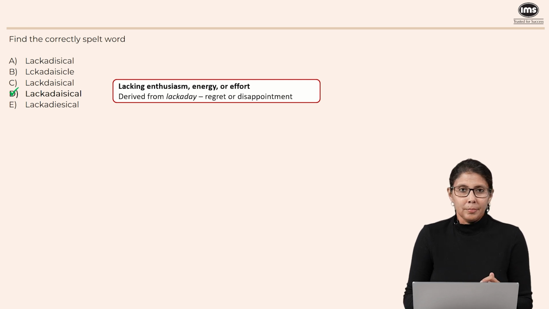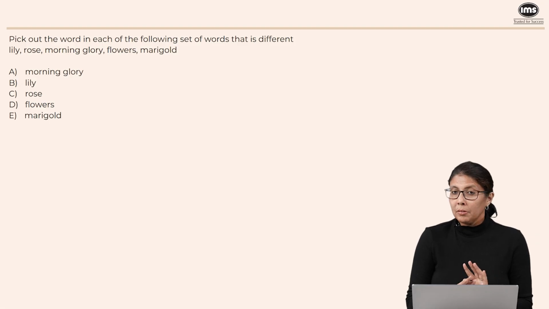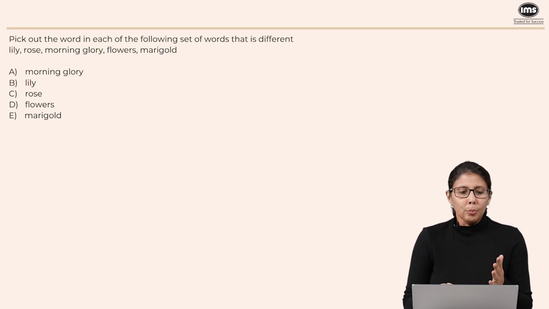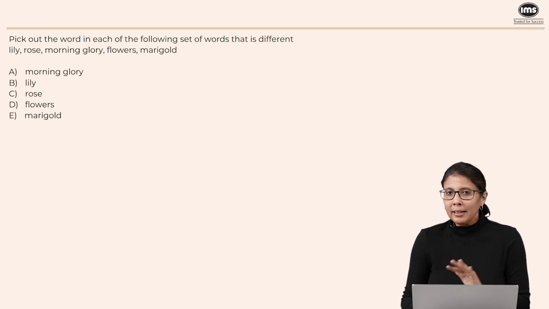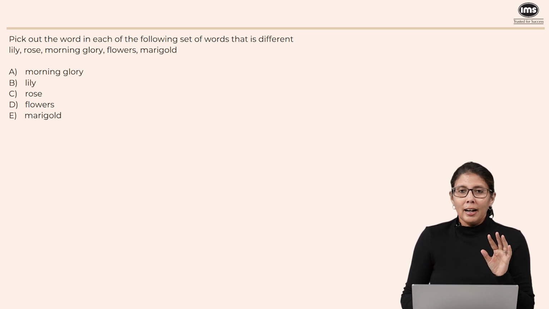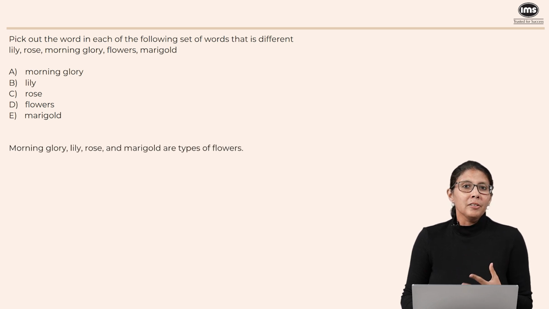lackadaisical. Now, this is an odd one out question. It is very, very easy. We have to pick out the word that is different. And the words are, I'm going to read the options: morning glory, lily, rose, flowers, and marigold. If you know anything about flowers, you know that apart from one of the options, everything else is the name of a specific type of flower. So the odd one out obviously is going to be the generic word flowers, which is option D.